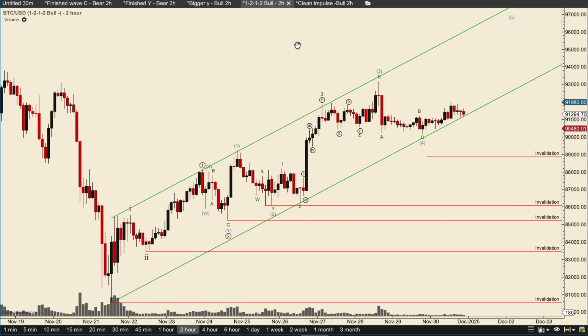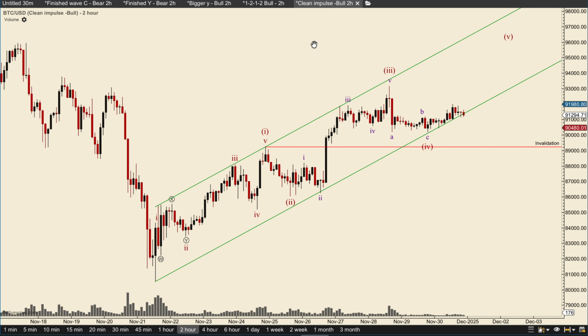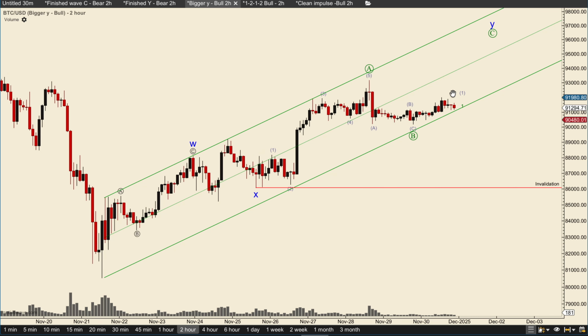So if we are only going by that logic, we should reach another high, basically taking out this high, because this scenario is taking out the high, this scenario is taking out the high, looking for a wave 5, and this scenario is taking out this high as well, looking for a wave C into a wave Y.